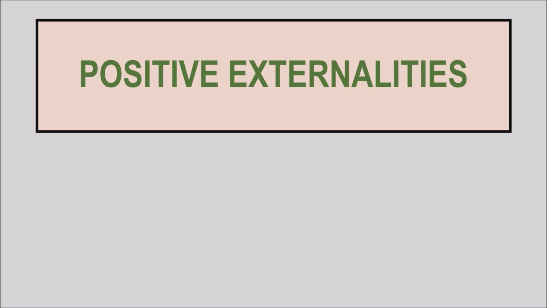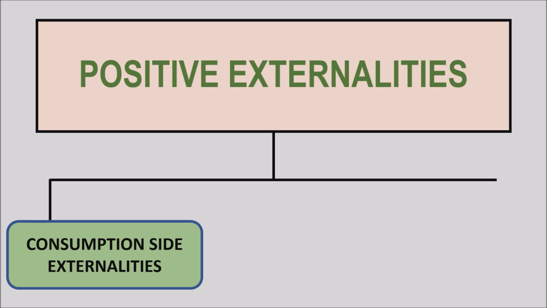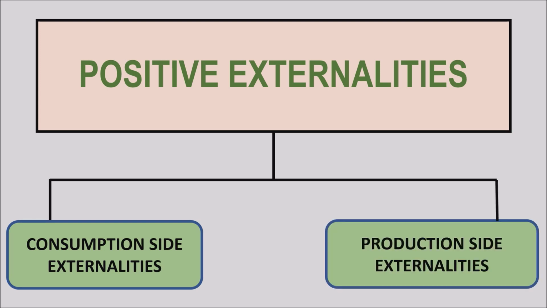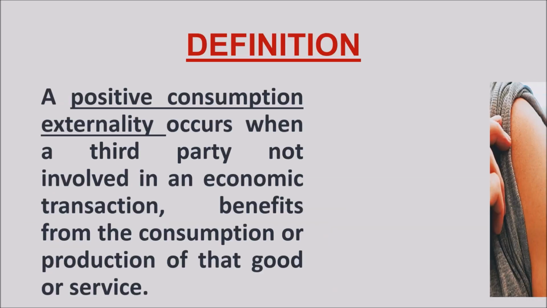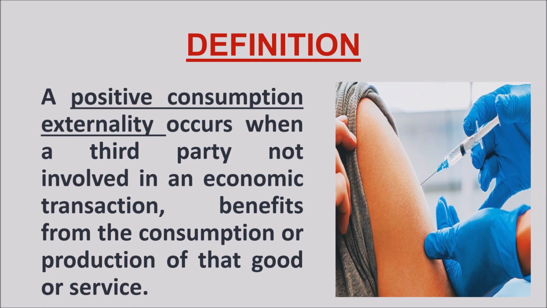So the positive externalities can be from both the sides: consumption side, that is positive consumption externalities, and production side, that is positive production externalities. A positive consumption externality occurs when a third party not involved in the economic transaction benefits from the consumption or production of that good or service.